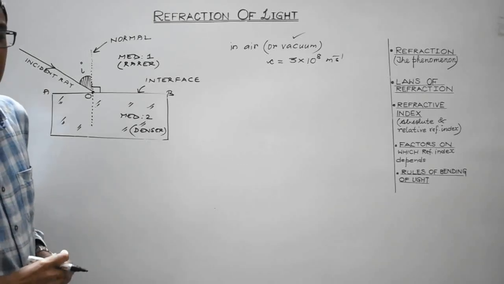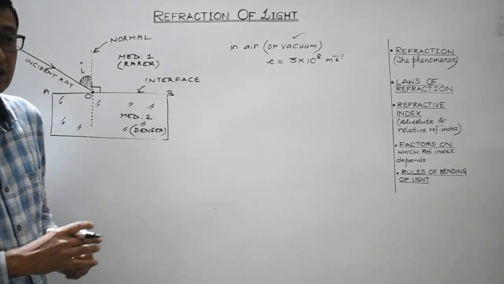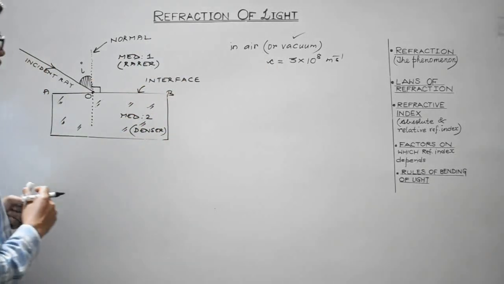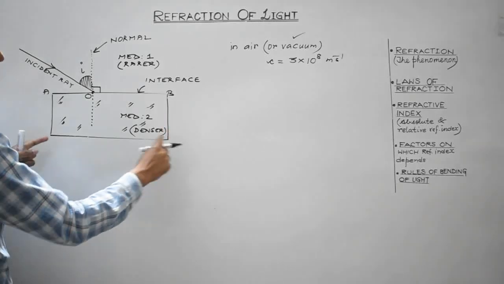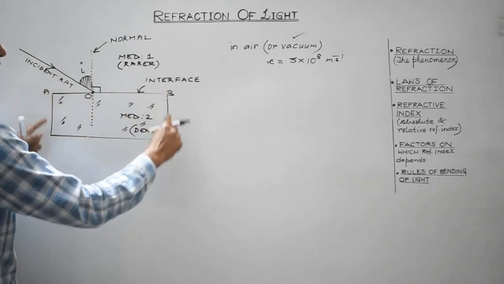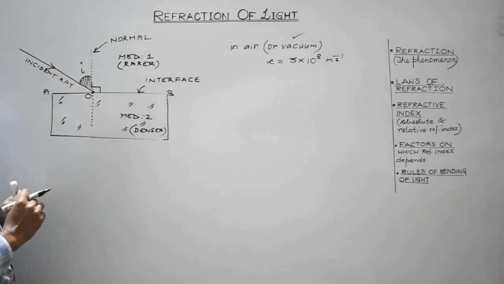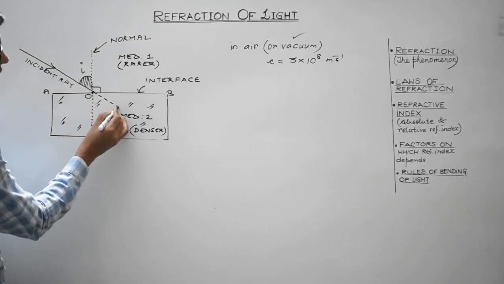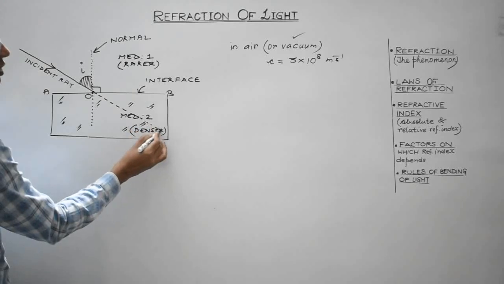Now students, you are aware light travels along a straight path while traveling in a particular medium. If this glass slab were not present over here, then light would have travelled along the same straight path. So this is basically the incident ray when produced.